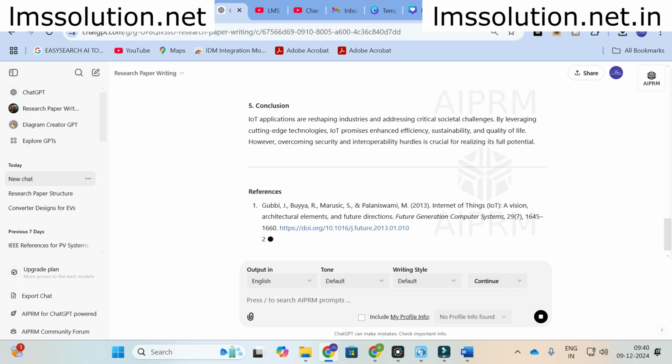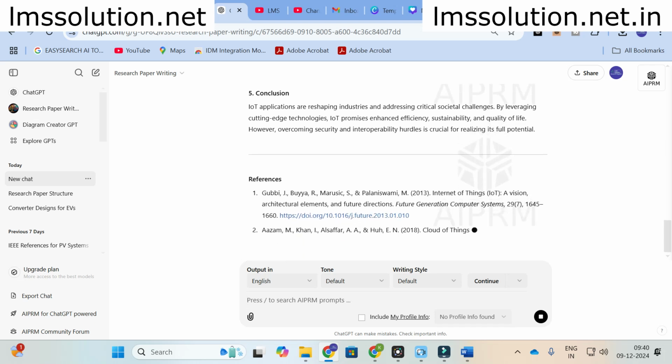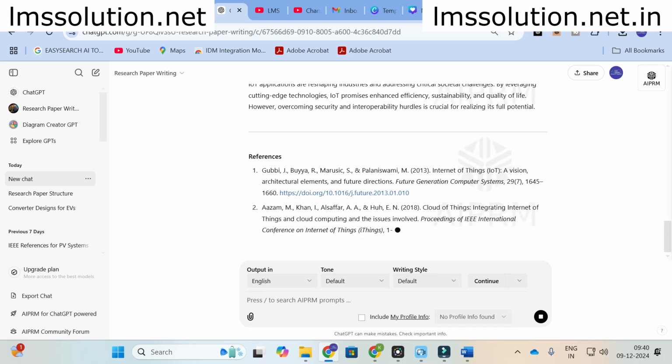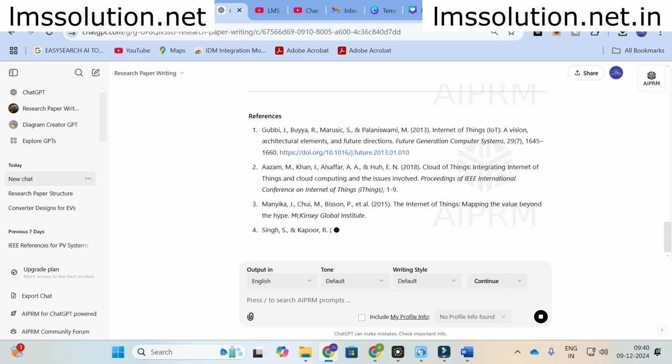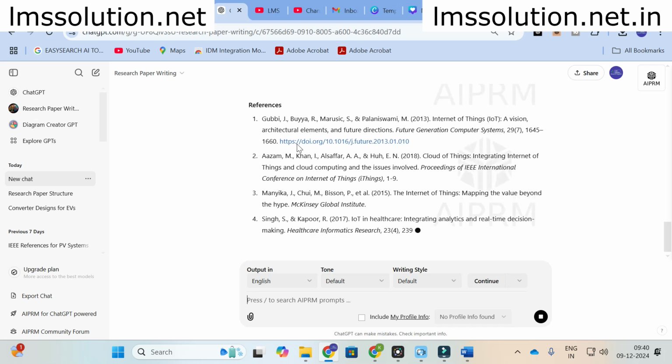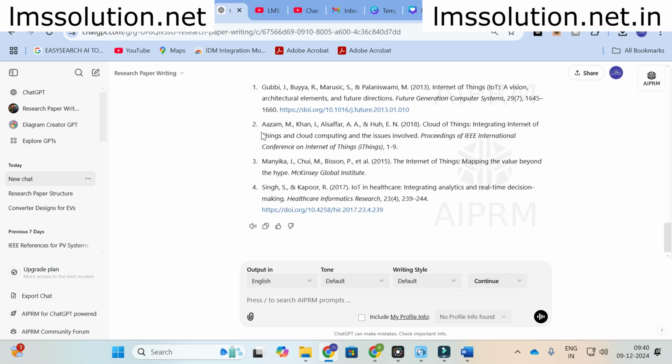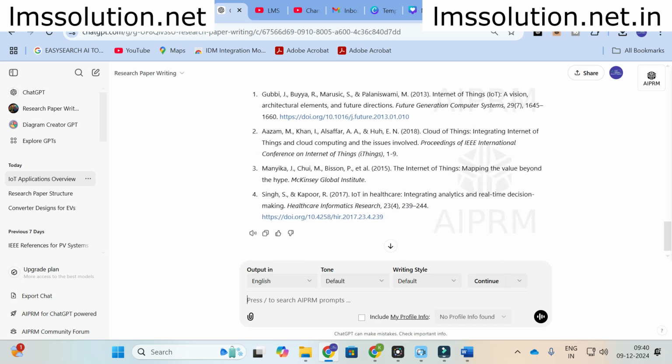Here some references will be generated, so don't use the references from ChatGPT. Always please make sure that the references generated by ChatGPT are not always true. You can copy and paste them into a trusted source of database, so thereby you can give perfect references which are published in reputed journals. So make sure you don't use these references.